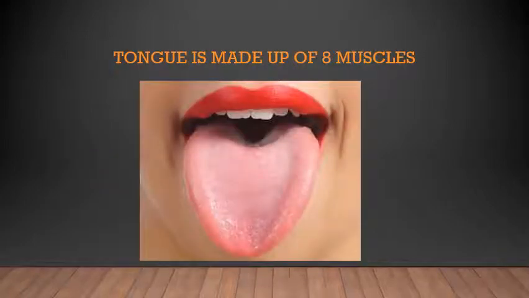Now the tongue is made up of 8 types of muscles. It is the only muscle attached at one end, leaving the other end free to move. This helps the tongue to be so flexible. How is our tongue very flexible? Only one side of the muscle is attached to our body, and the other end is just free. You can move it as you wish: up, down, inside, outside, fold it, turn it, twist it. We can do it in any form, and it is a very, very flexible muscle of the body.